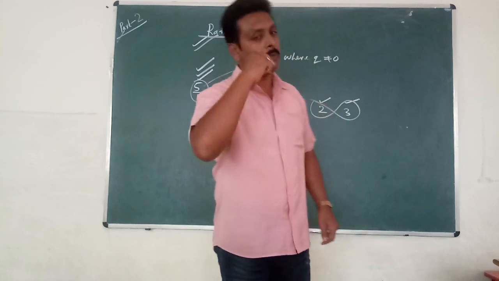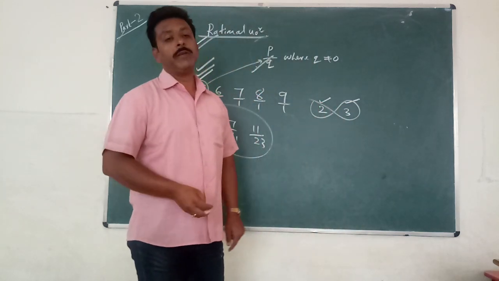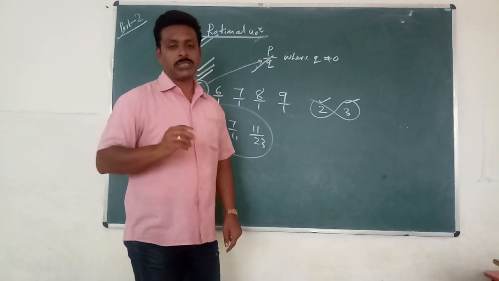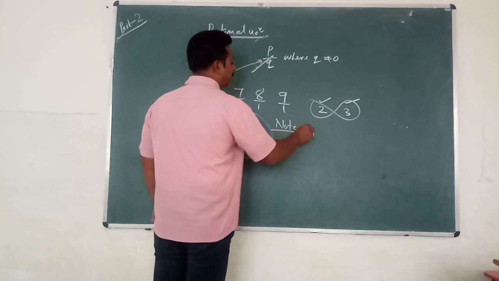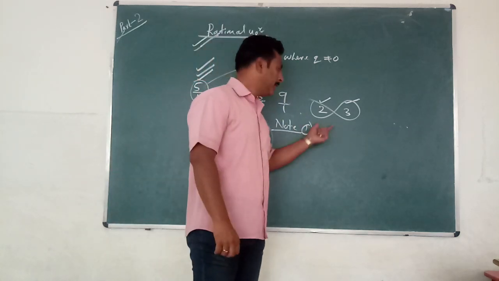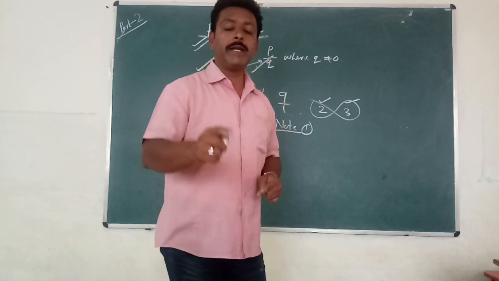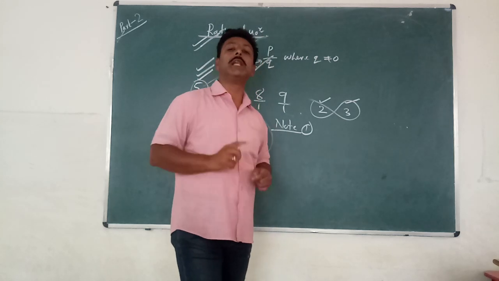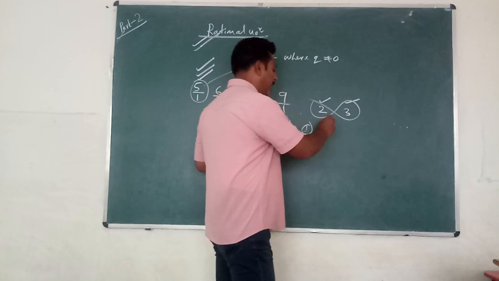Any two numbers may be consecutive or may be non-consecutive, we are able to find a rational number. So note one is related to rational numbers. First note you have to keep in your mind: in between any two rational numbers, there will be infinitely many rational numbers. Now you understood note number 1.